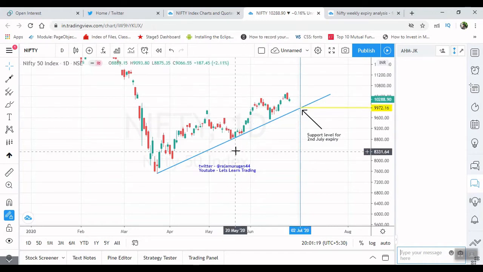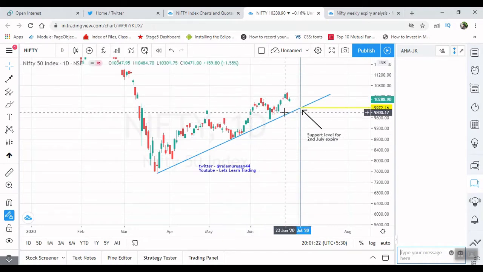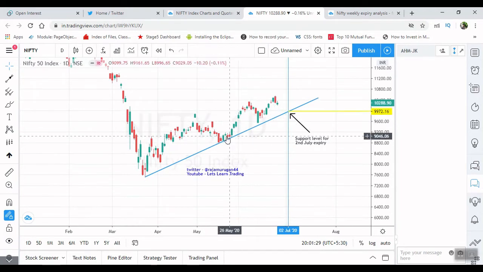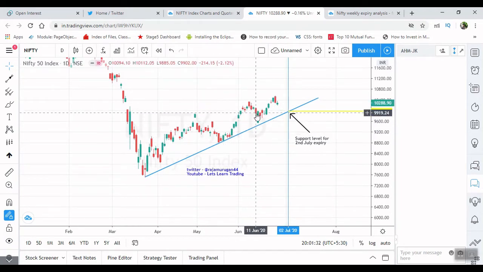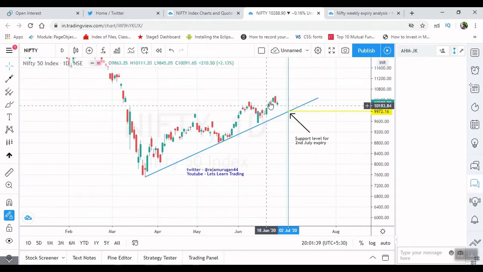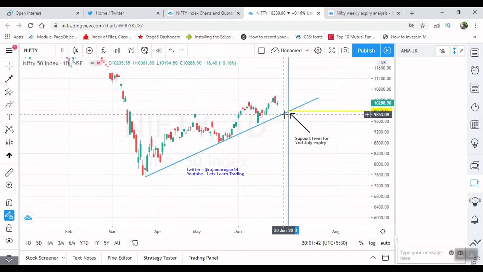Even for the last week we mentioned that 9,800 will act as a support for the 25th June, and you can see that we had drawn this trend line even before Nifty made the low of this candle. After that it made the low till our trend line, and it moved up to the level of 10,288, and we made a support. We mentioned that the support is at the level of 9,800 for the 25th June, so that level has been supported.